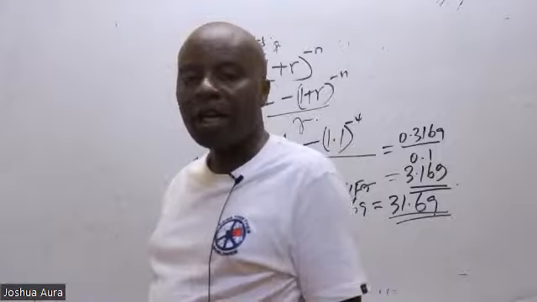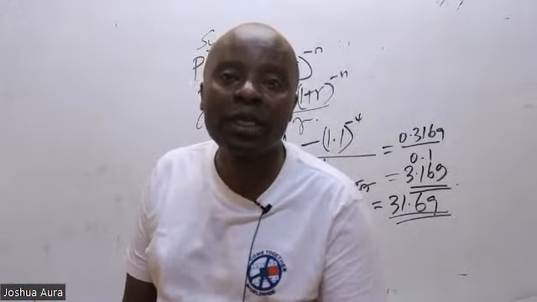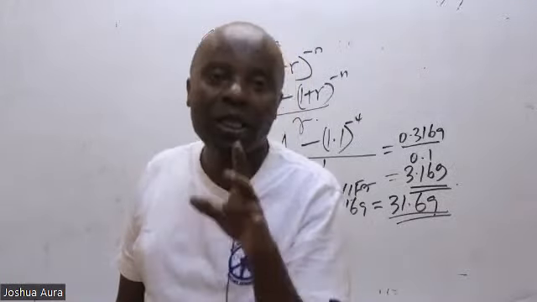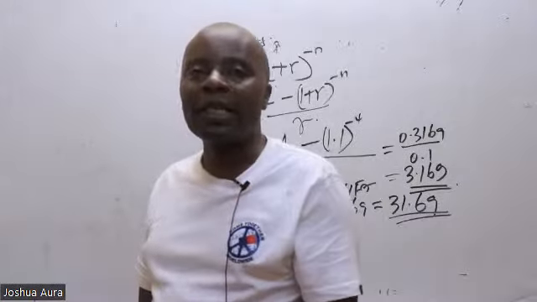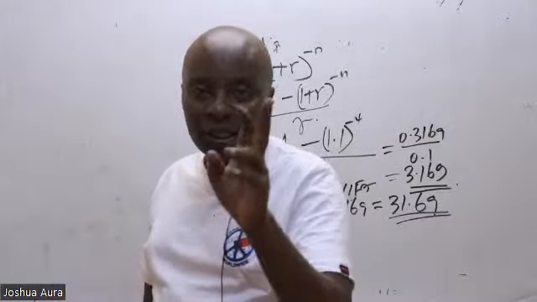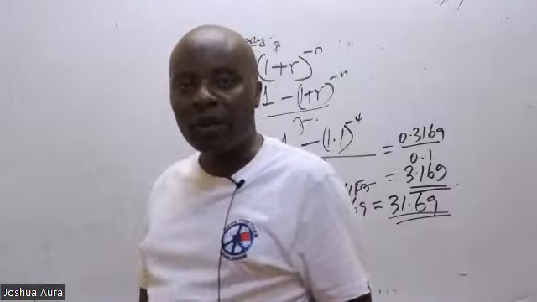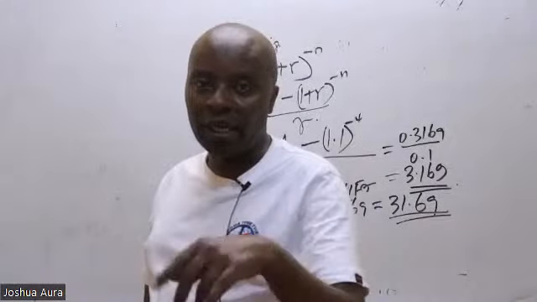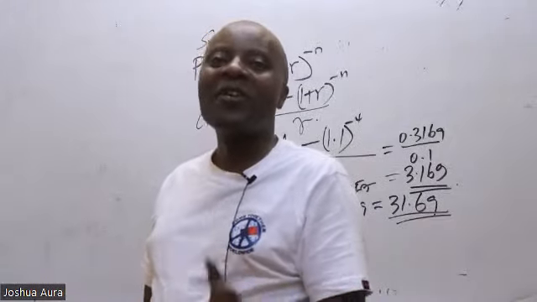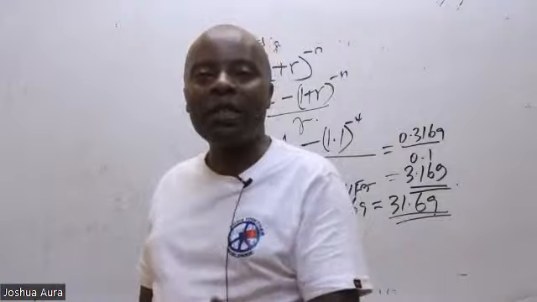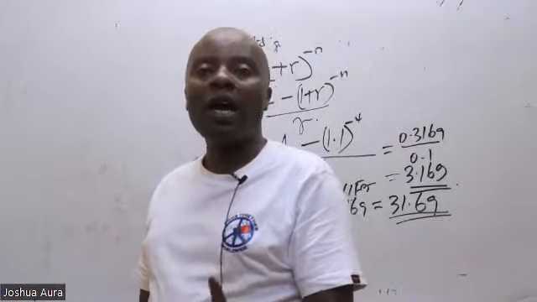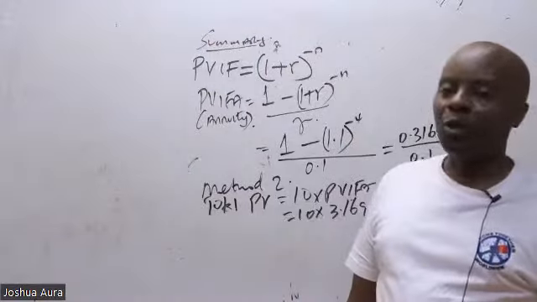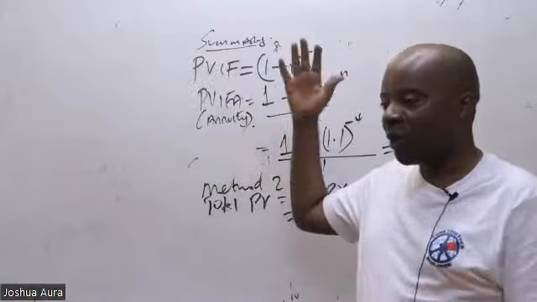Second method always. Why should we be using the second method? It's because your examiner will tell you 10, 10, 10, 10, up to 50 years. If you start using the other long approach up to 50 years, you write so many zeros, 10 as a 0, 0, 0, 0, 50 times. And because you have now written so many zeros, I should be able to give you a 0 in the entire paper. It's a joke, but at the end of the day, whenever amounts given to you are regular, are annuities, then we shall be using PV_FA like that.